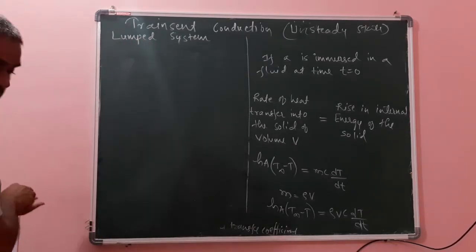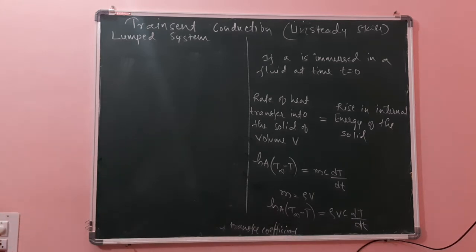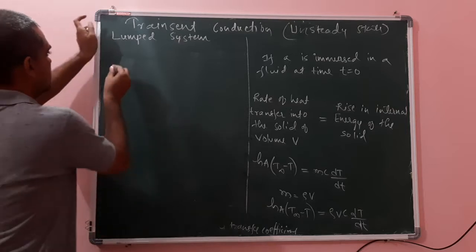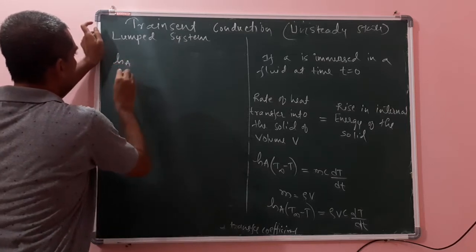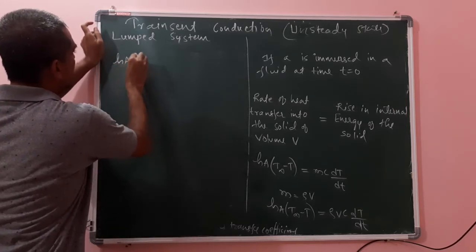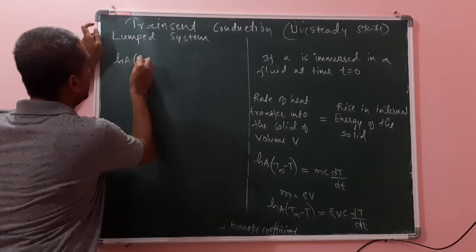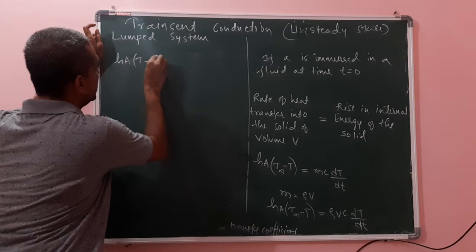Now what can I write here? If the solid temperature is higher, I will take minus common here, T minus T infinity.